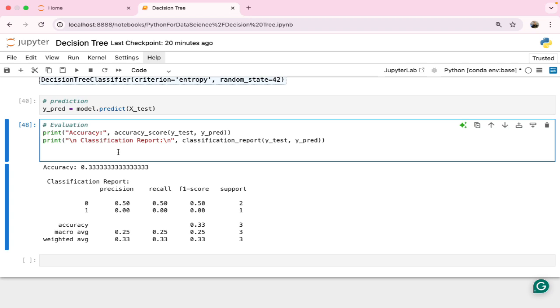Then the classification report is telling us that for zeros we have this many values, and for ones we have this many values. In purchased, if it is 0, then precision is 0.50, recall is 0, and all the other values are there. Support is 2. For 1, the terms are given too. Whereas for accuracy, the real accuracy, you can see 0.33, and support is 3. Macro average, weighted average, all the things are mentioned. With the help of this classification report, we can understand things clearly.